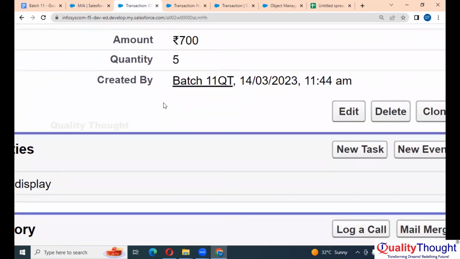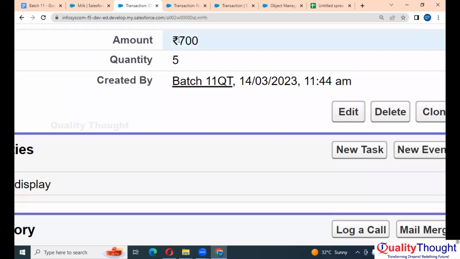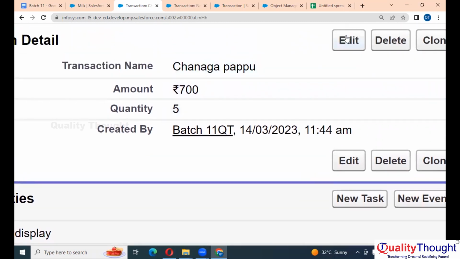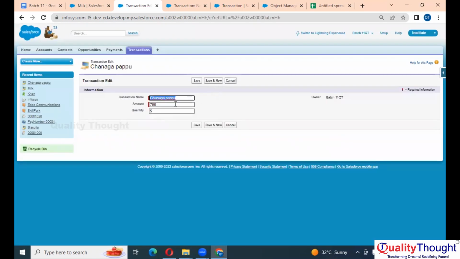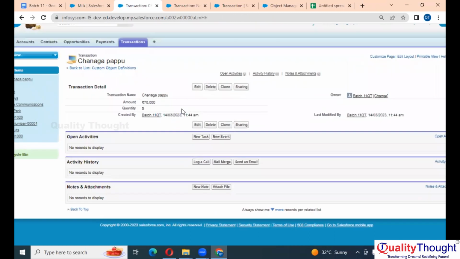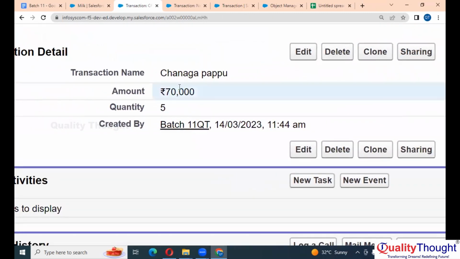Don't see the name, just see the amount and quantity, right? Here, amount is represented with the rupees symbol, right? Now quantity is not having any symbol. If I edit this, and now let's say it is 70,000 and save, now what's happening? See, it is also differentiating with the commas, right?